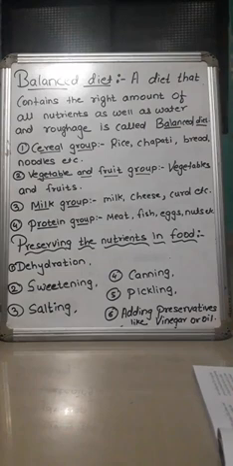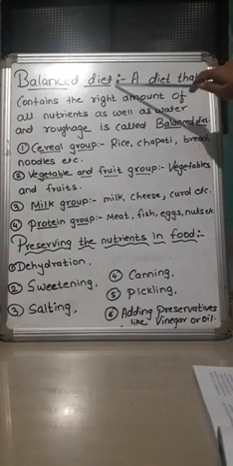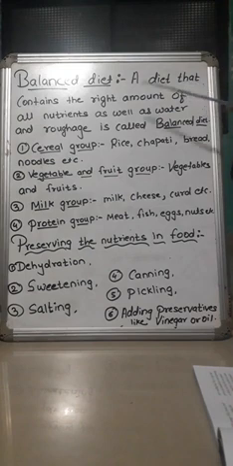Yesterday we have already seen about the different types of nutrients in the food and different types of groups. Now we will proceed with the next topic of the same lesson, a balanced diet. Now what is the meaning of a balanced diet? Diet means the food which you eat. Now, a diet that contains the right amount of all nutrients as well as water and roughage is called balanced diet.